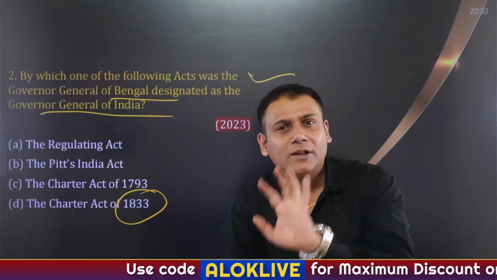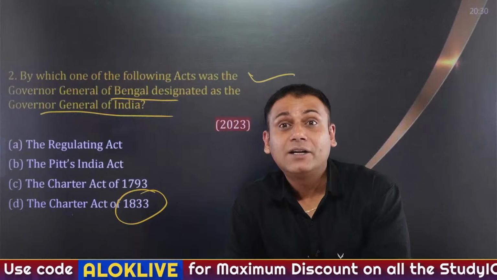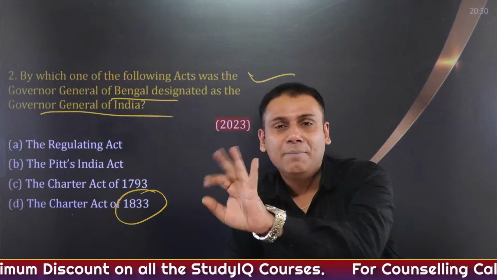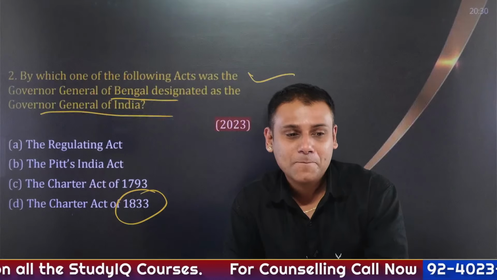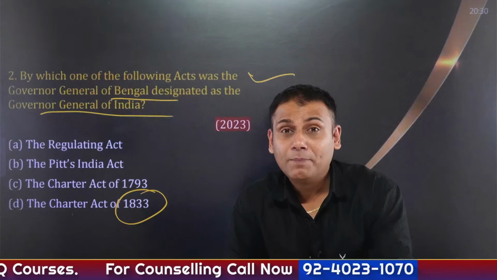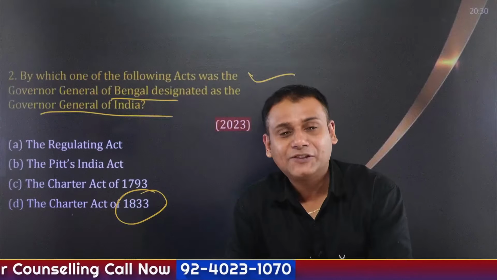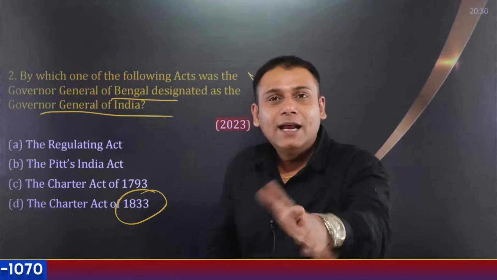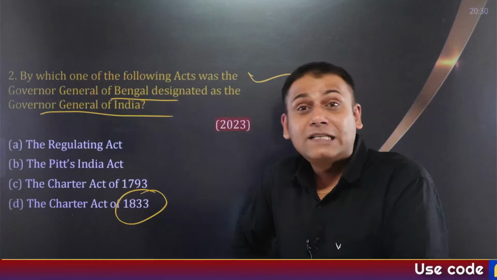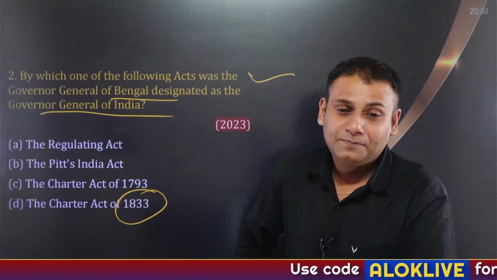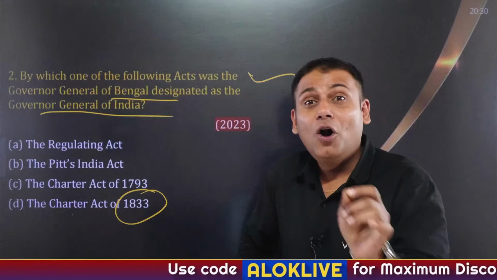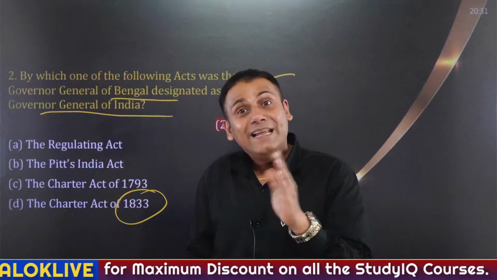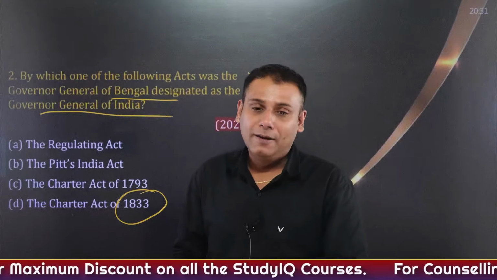Okay, I'll ask you another question. Which Governor General started Thuggy and Dacoity Department under William Henry Sleeman? Yes? Thuggy and Dacoity Department under William Henry Sleeman. Take a wild guess. Again, I'll give you a hint. He was the first Governor General of India. Lord William Bentinck. Okay. In fact, there is a village named Sleemanabad after William Henry Sleeman.